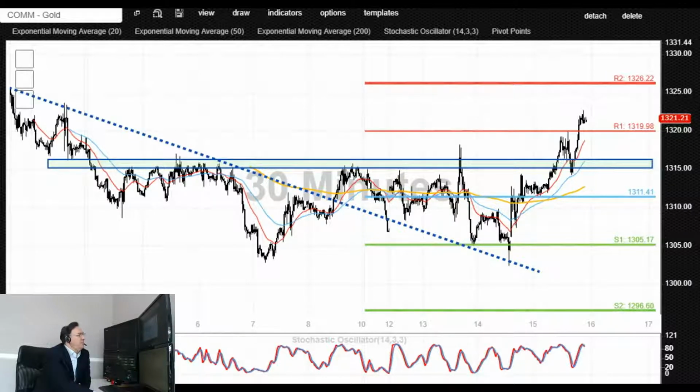This is the intraday price action for gold. Gold appears to be bullish above this 1305 level. We had a falling resistance trend line which was broken and tested on a couple of occasions, and the price action is moving higher now. So the initial downside support is at this trading zone here at 1315, 1314.